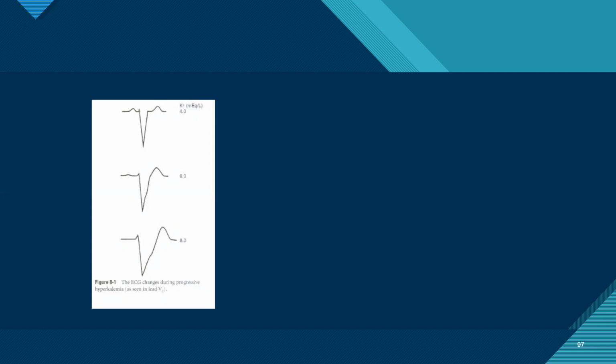Then gradually the P waves merge. The P waves are lost. The QRS duration again increases, the ST segment is lost, and gradually we have a sine wave pattern. So the question is, why is there loss of P wave?